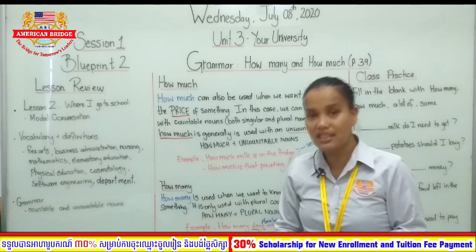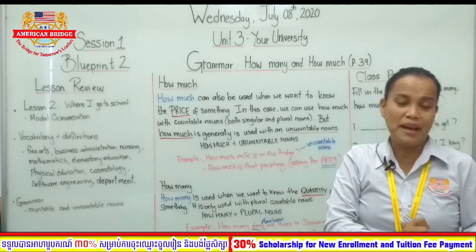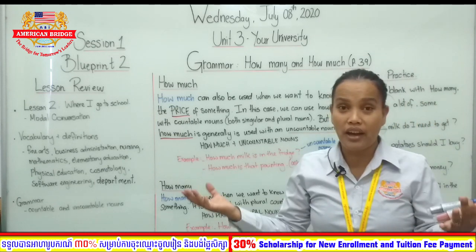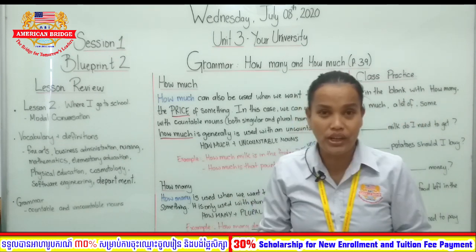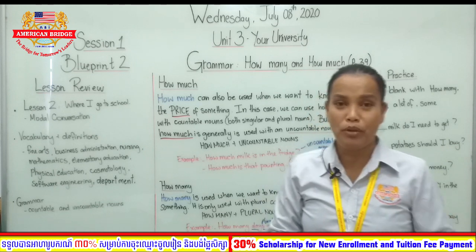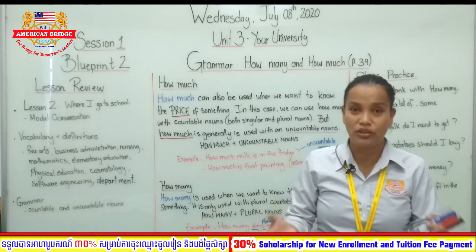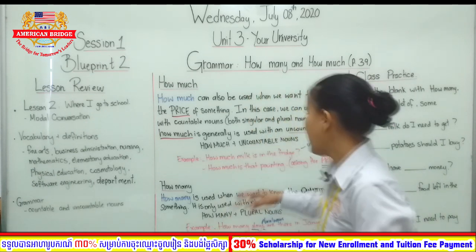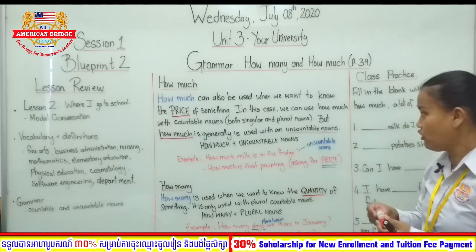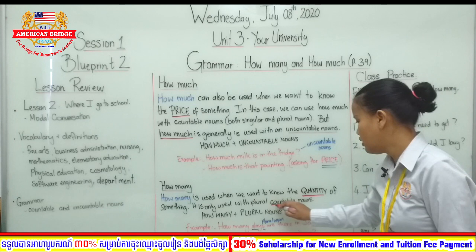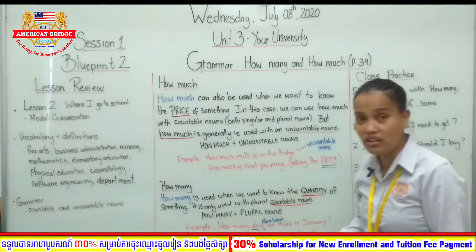I can count them easily, because they're each an individual person, okay? Another example, how many branches of ABI do we have in Phnom Penh? We can say there are 23 branches of ABI in Phnom Penh. Okay, it's a countable noun. All right, so now we know the difference between uncountable and countable nouns. Countable nouns are nouns that we can count, and uncountable nouns are nouns that can't be counted.